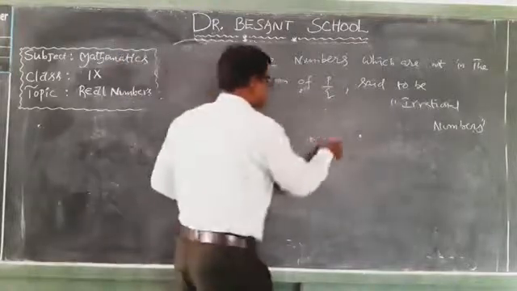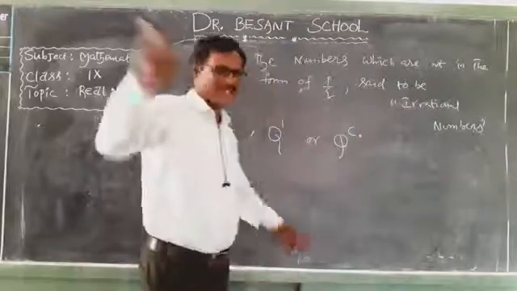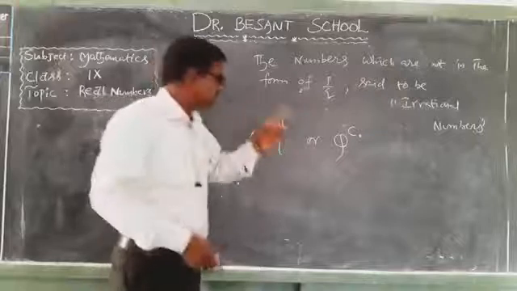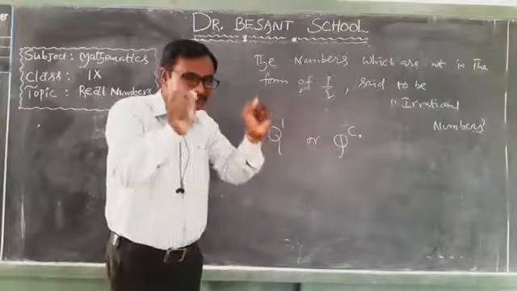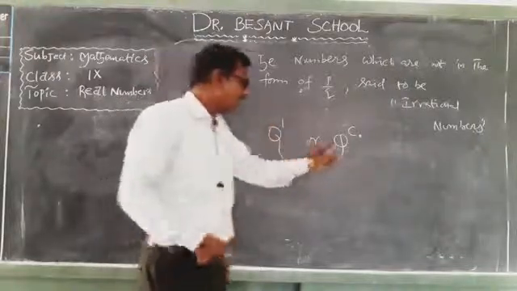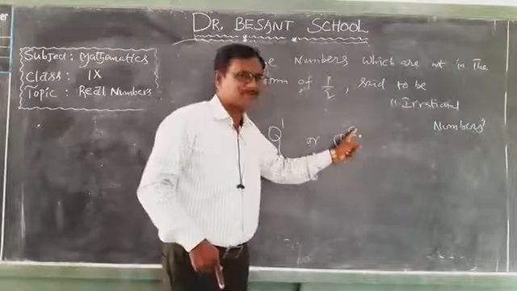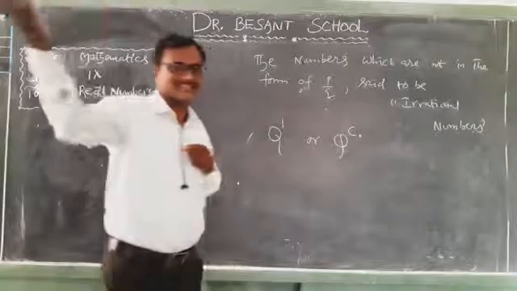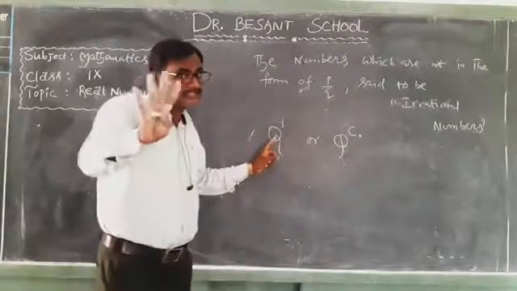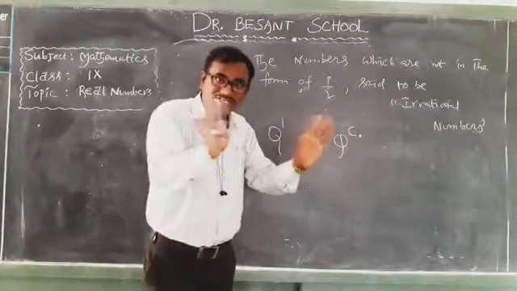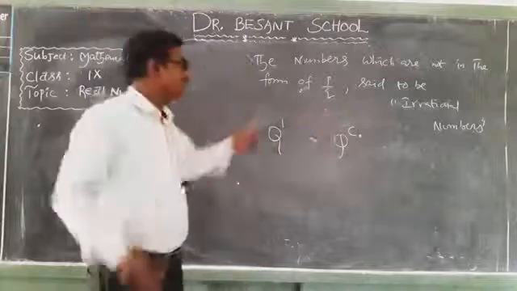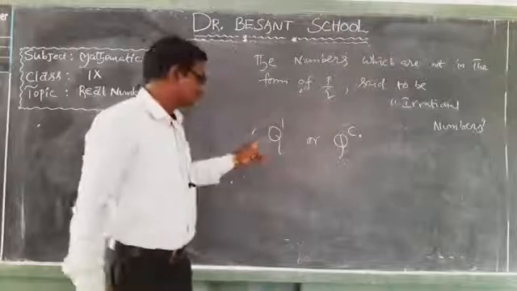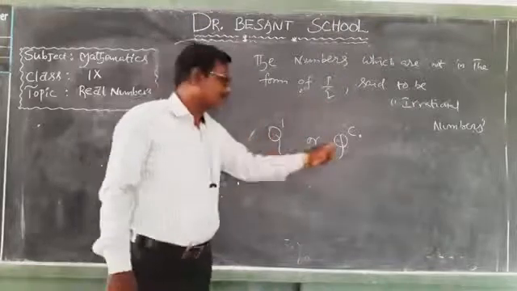Q dash is nothing but Q complement. Of course, we are going to learn about this symbol complement in our further classes. Till then, just remember, irrational numbers are represented by Q dash or Q complement. Q complement means not Q, not rational numbers, which means irrational numbers.